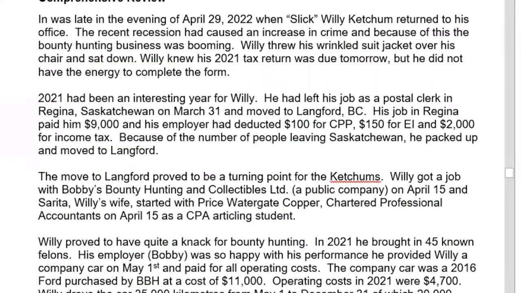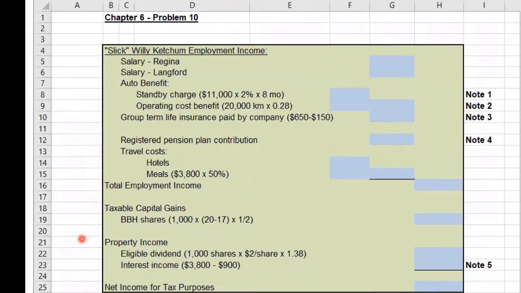If you look over to the left, you can see I've set up a tidy little template for this. It is quite similar to the solution that you have access to. This is what I'm going to be walking through. As I read through the narrative of this problem, I will periodically fill in the information on the template. When we're doing net income, at this point we can do employment income, taxable capital gains, and property income. We've got three types of income, so we can deal with a more realistic taxpayer situation that you might see in real life.